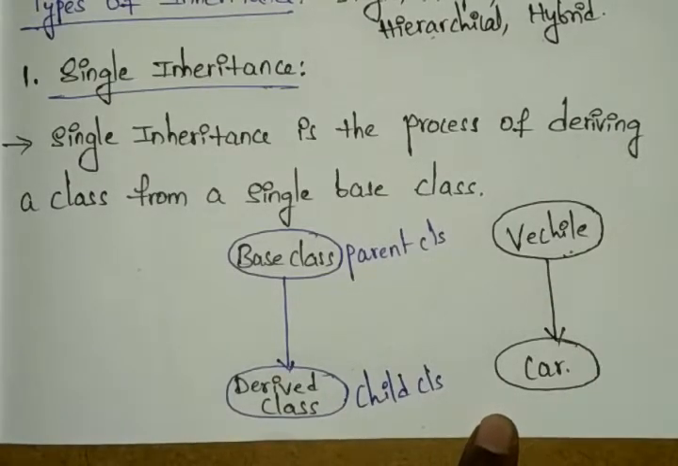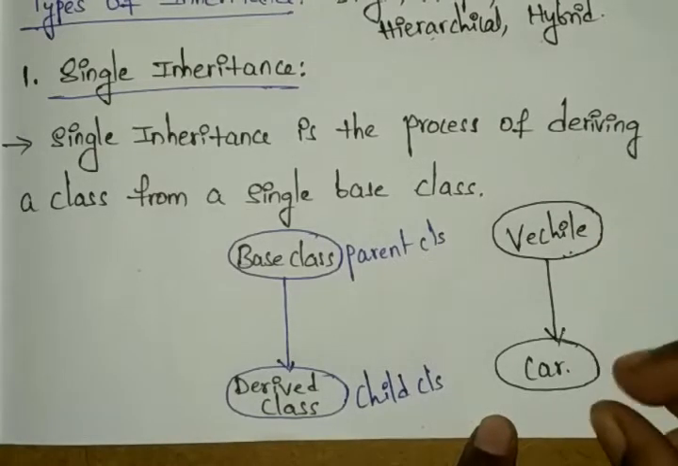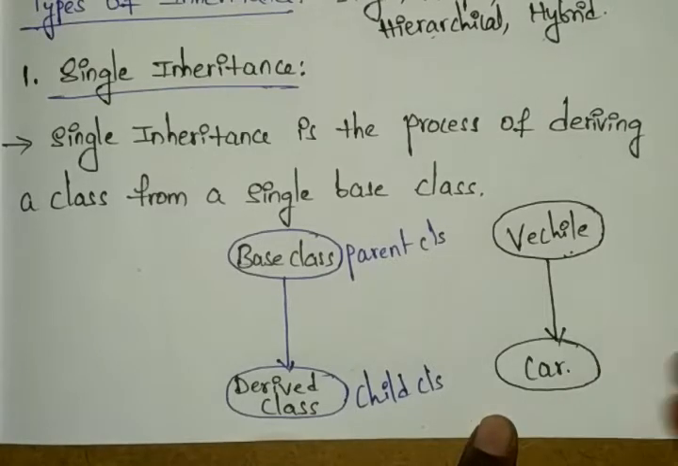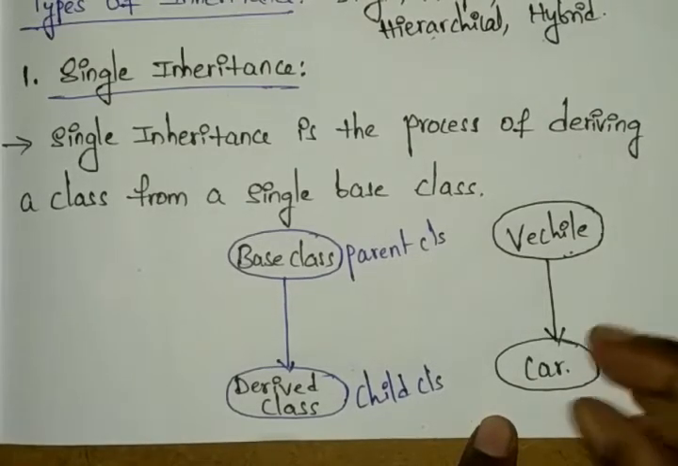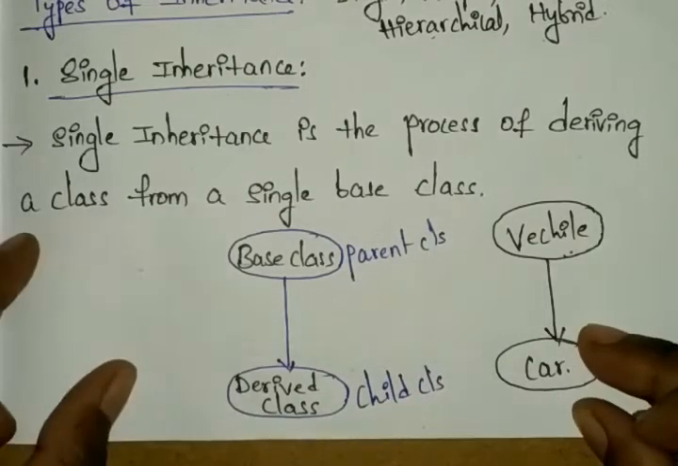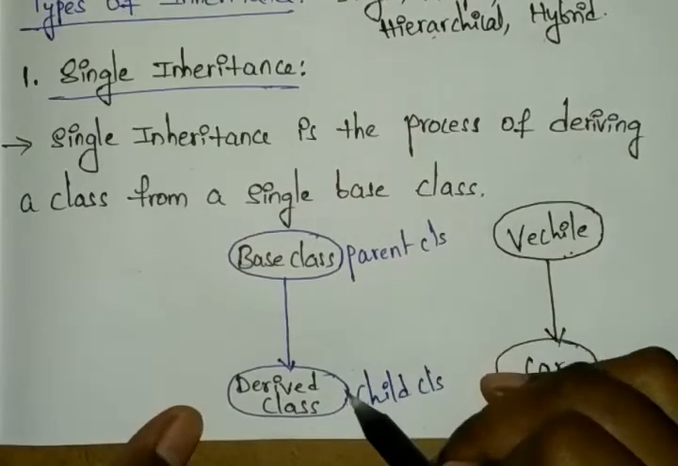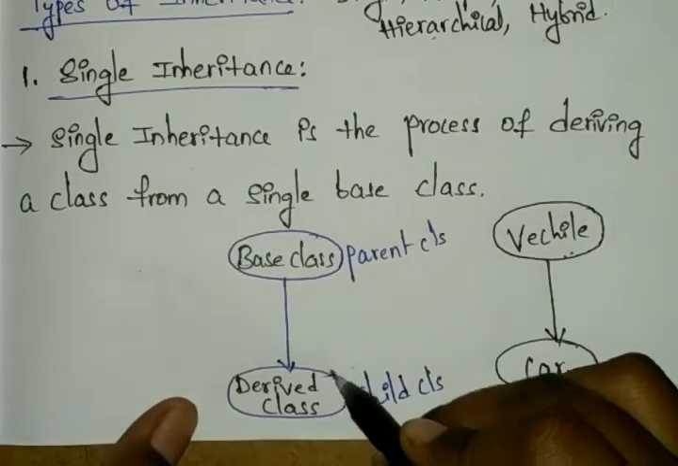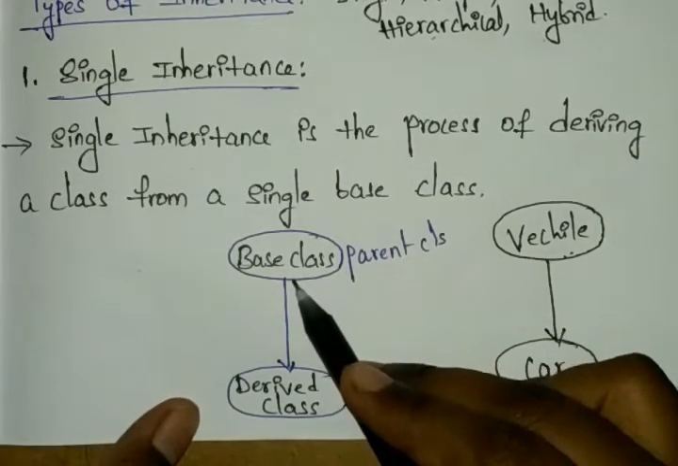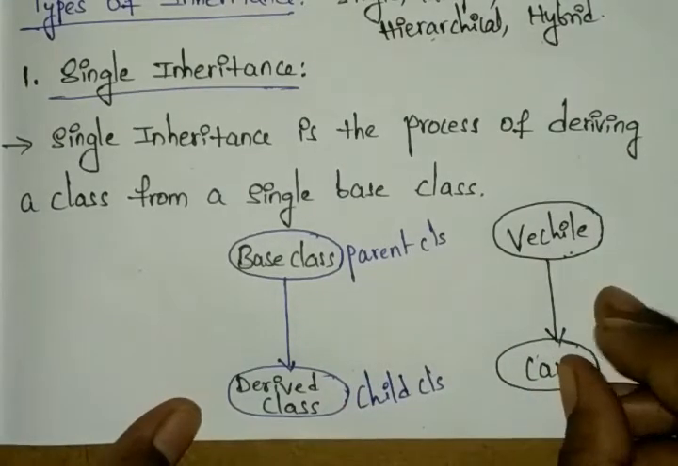Or else you can choose animals. Animals means we have so many, so you can write lion, tiger, anything. That is one type of derived class. In single inheritance there will be only one derived class that has the properties of the base class. So you can see vehicle has the car like this.